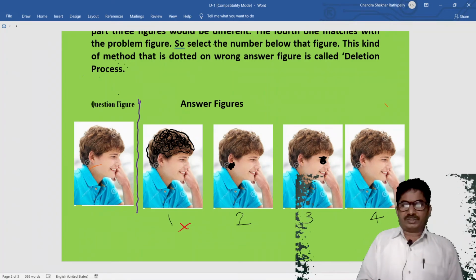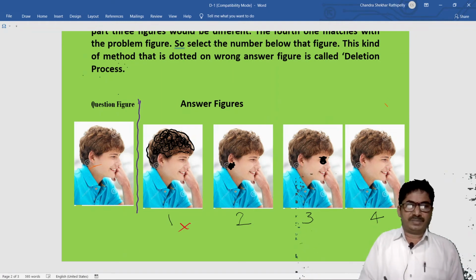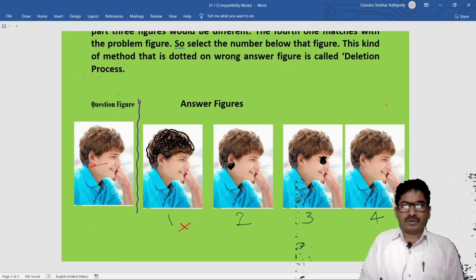Next, second, third, fourth, same 8. So these three are in competition. Next we have to identify the ears. In this second figure, here we have one black dot, so this is not the correct option. So the remaining 3 and 4 are in competition.